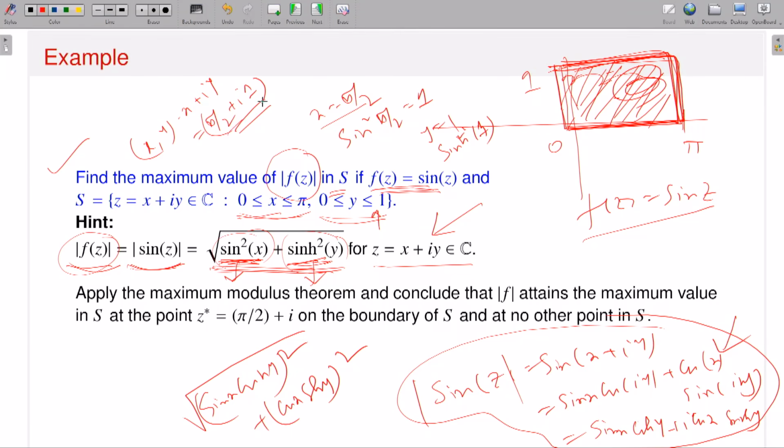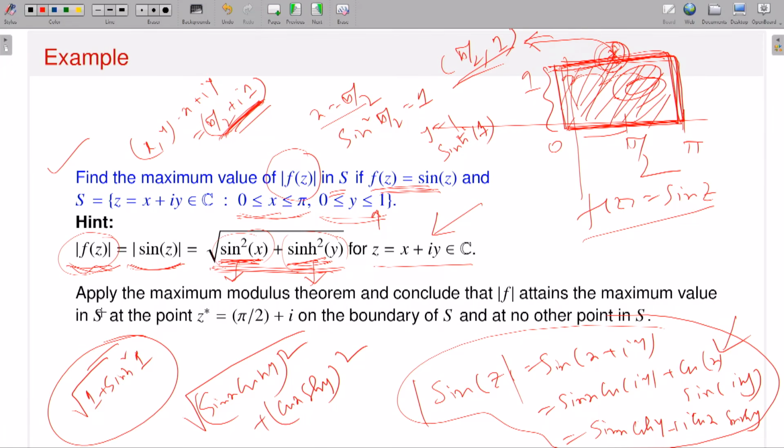So now look at where this point is. This is x equal to pi by 2 and y equal to 1, right? This is the point pi by 2 comma 1, which lies on the boundary. At this point the modulus of f of z attains the maximum value, and the maximum value is the square root of 1 plus sine hyperbolic square 1. That's what I have written. So apply the maximum modulus theorem, and conclude that the modulus of f attains its maximum value in S at a point on the boundary.